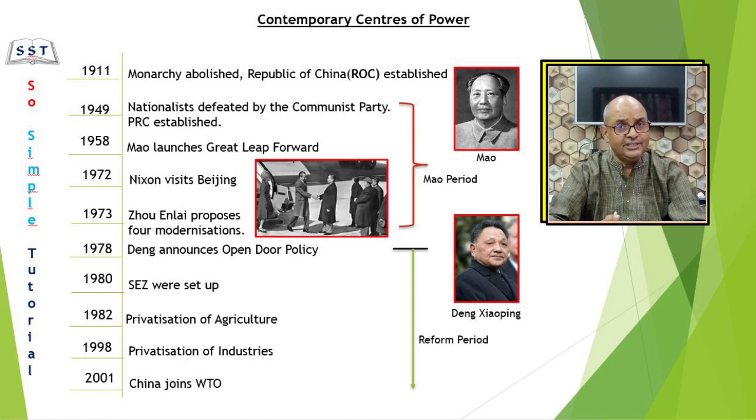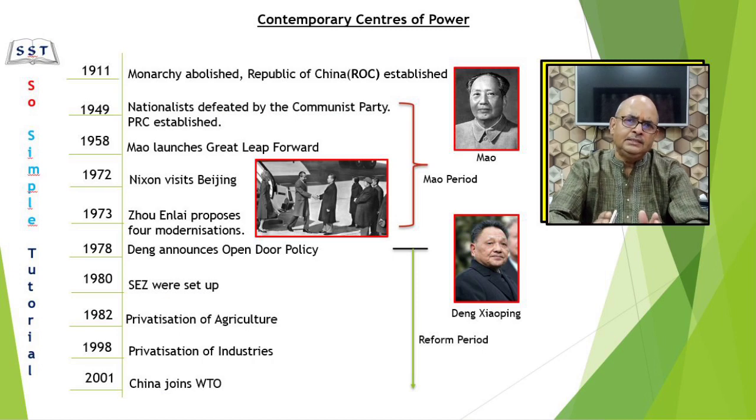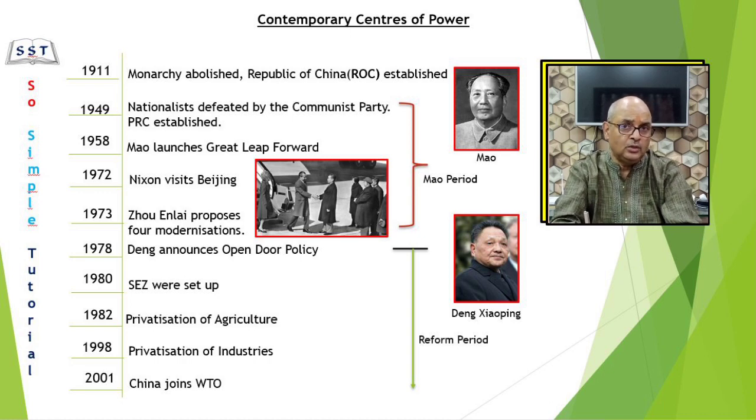By 1978, Deng announced the open door policy. Open door policy means that they opened the door to foreign businesses that wanted to set up in China. This policy was meant to generate higher productivity by investment of capital and technology from abroad. Dear students, what is worth observation here is that unlike Soviet Union, China did not introduce market reforms at once, but moved step by step. This is how it saved itself from shock therapy.